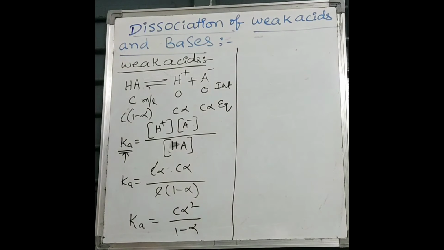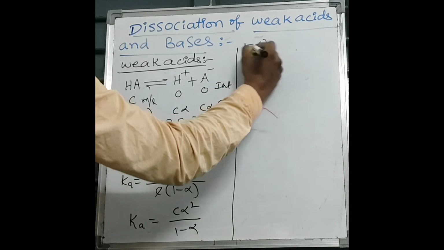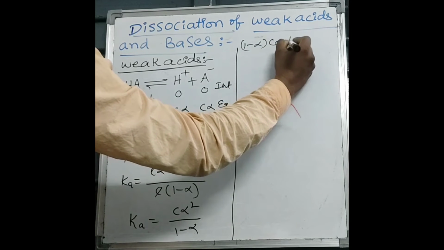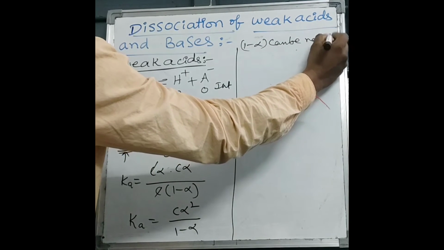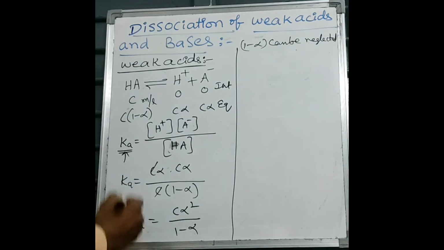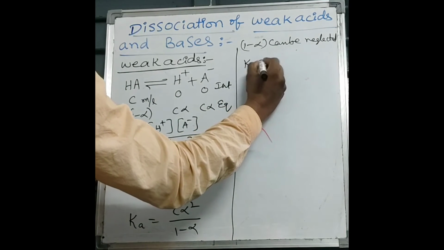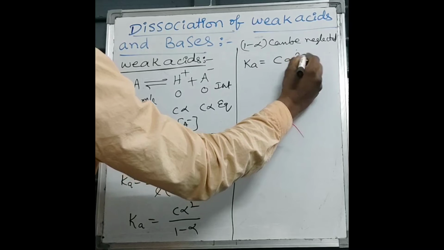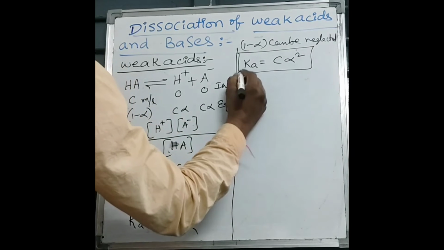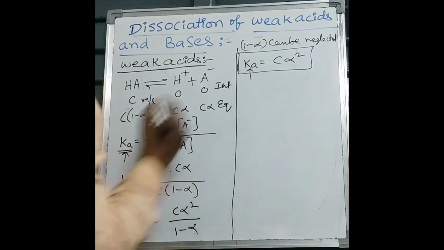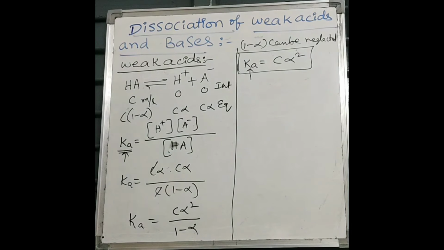So 1 minus alpha for weak electrolytes can be neglected. Then Ka is equal to C alpha square. It is a formula to calculate dissociation constant of weak acids.